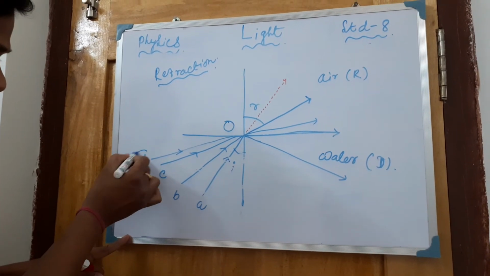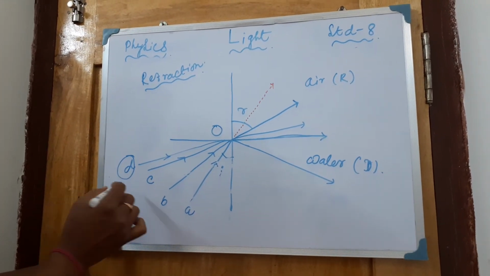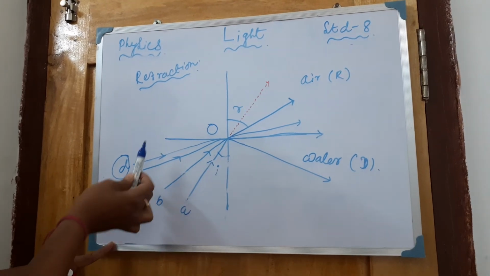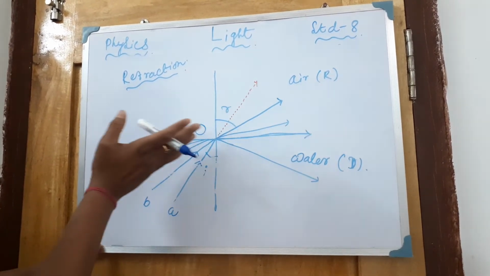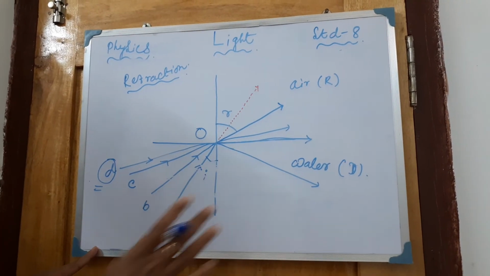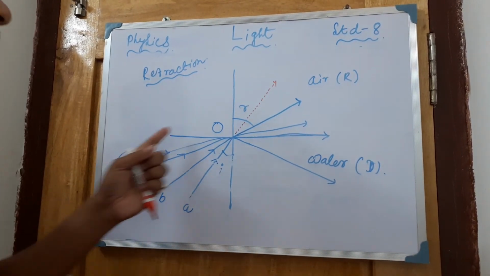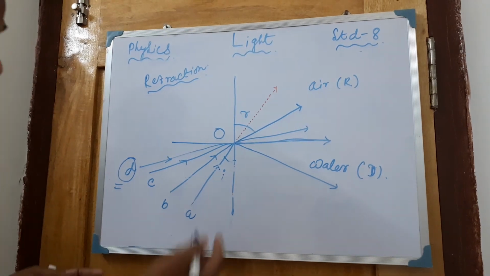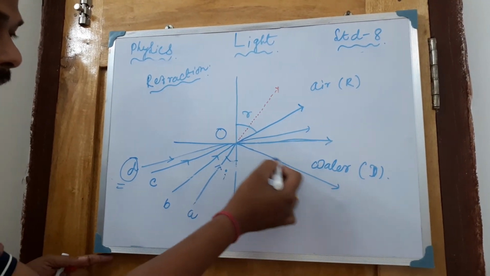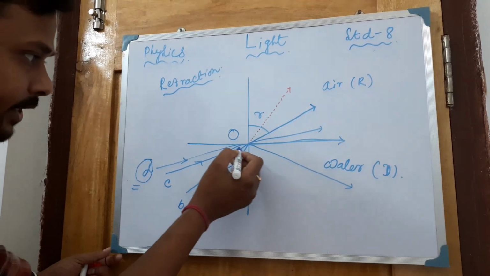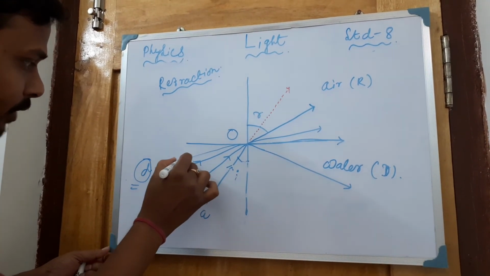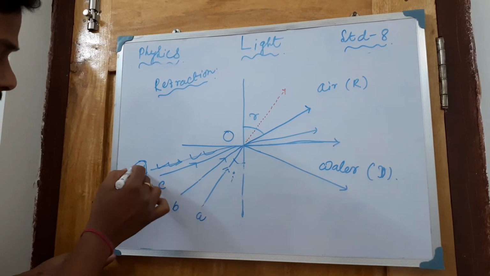So when we talk about D, the maximum angle, when you keep bending it, the ray will not go in this side, it comes back in this side. So what is actually happening? Is it refraction or reflection? This is a reflection, because it is in the same medium, bouncing back from the same medium, as we have learned. So we are talking about this one only, D. This is the ray of light.